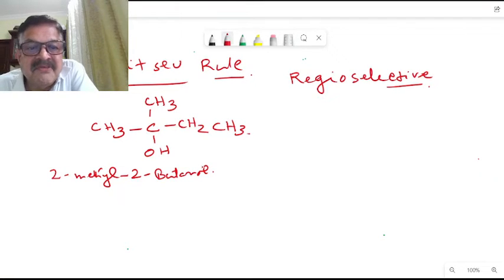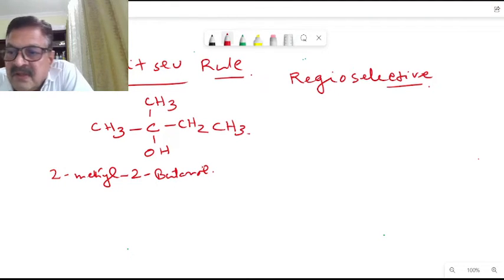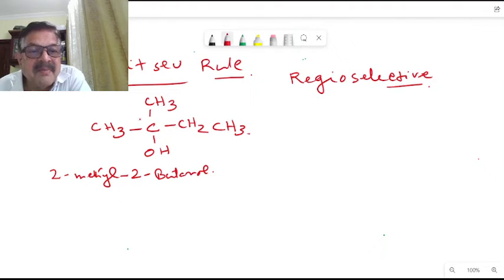We are just looking at the elimination of the hydrogen and OH group from 2-methyl-2-butanol here. This is the alpha carbon. This is beta 1, and this is beta 2.